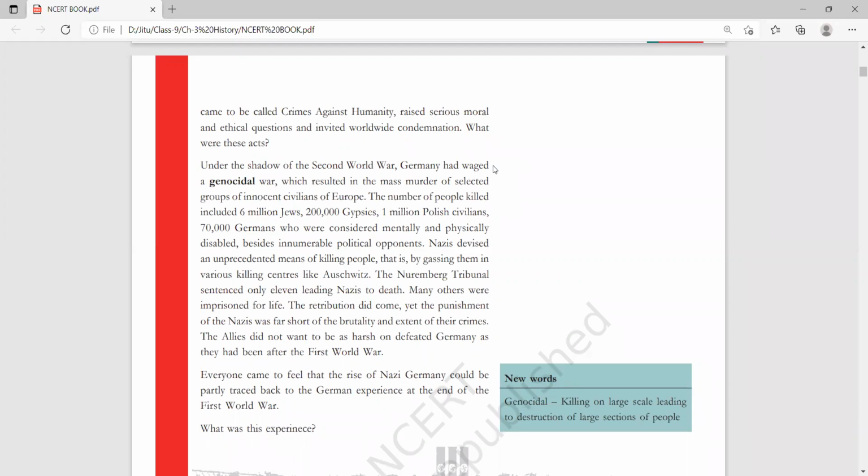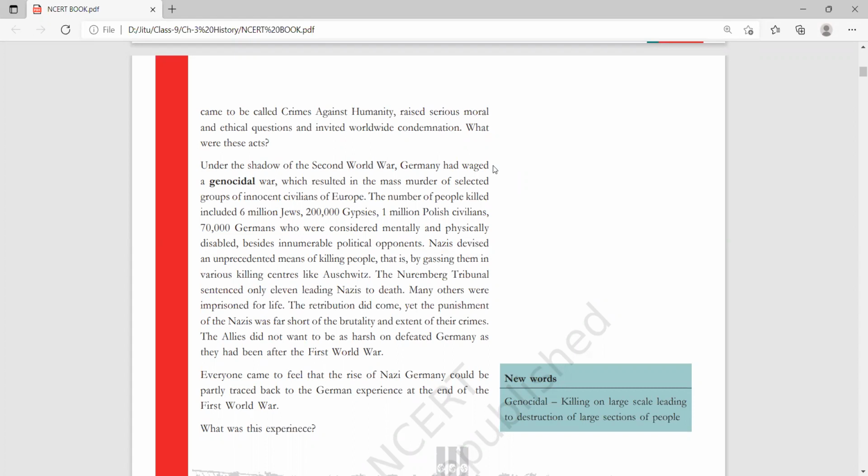At the Palace of Versailles, it was a humiliating treaty. And due to this humiliating treaty, the Second World War was created. We will discuss this. That's why the Allies did not become as harsh after the Second World War as they became after the First World War.